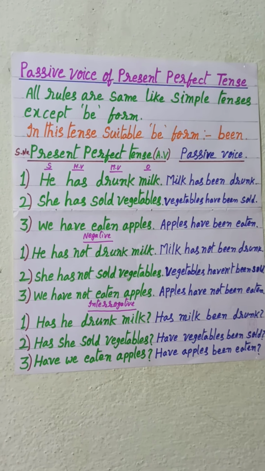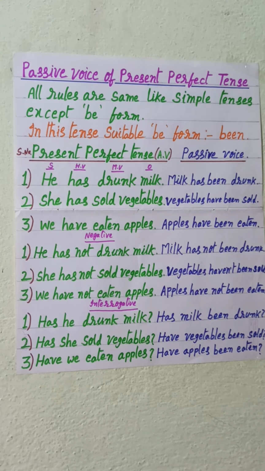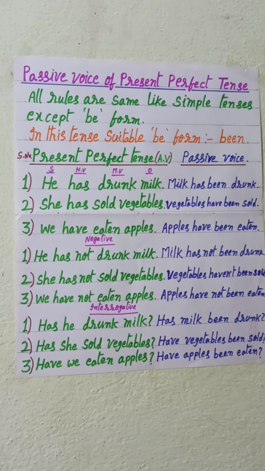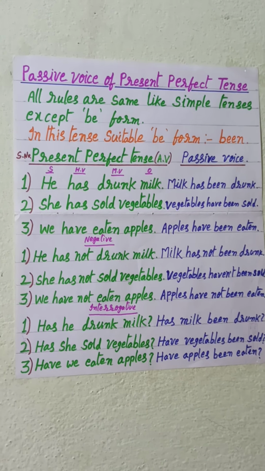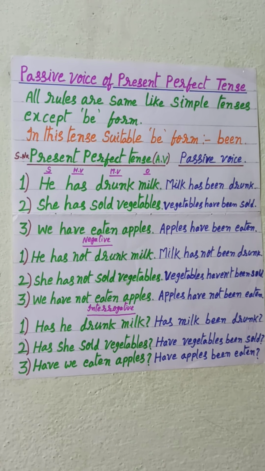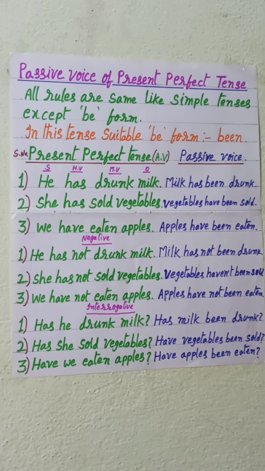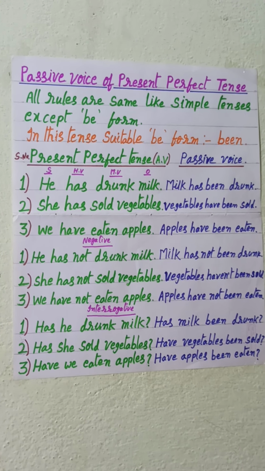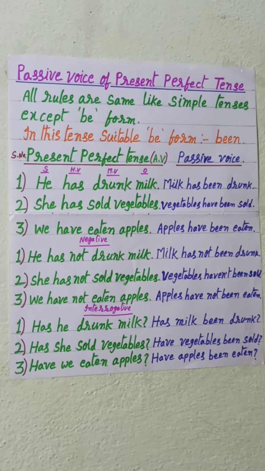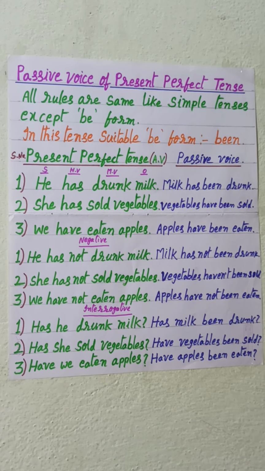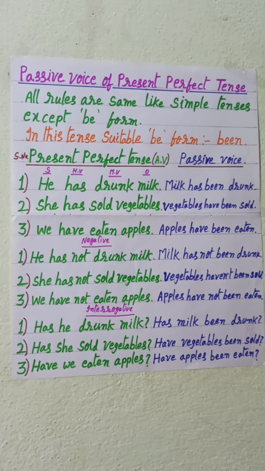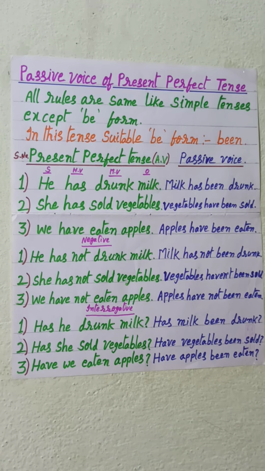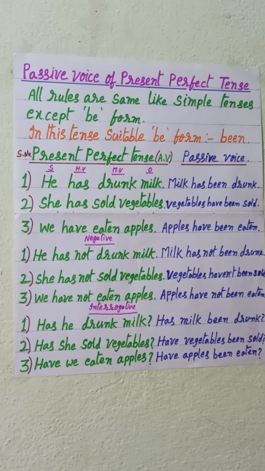It is present perfect tense. Has is a singular helping verb. He is a singular subject. Drunk is V3, that is past participle.